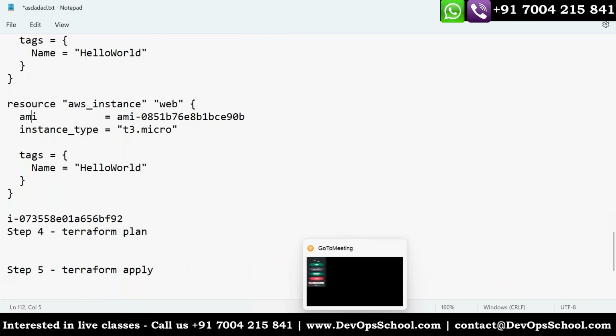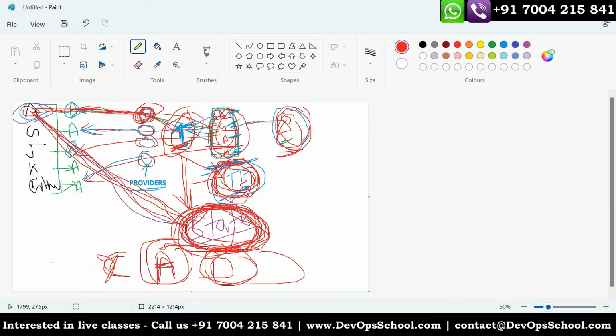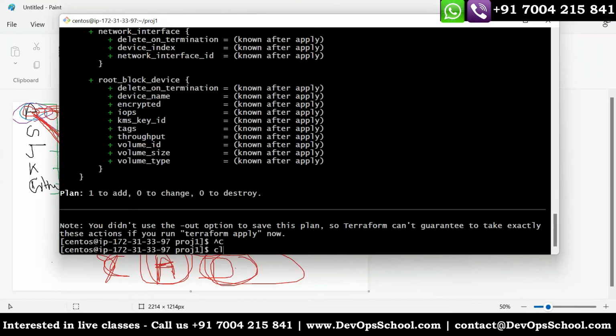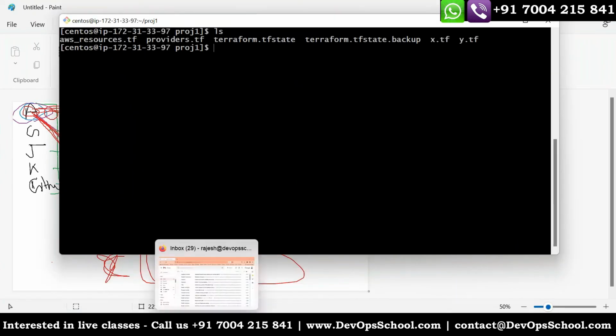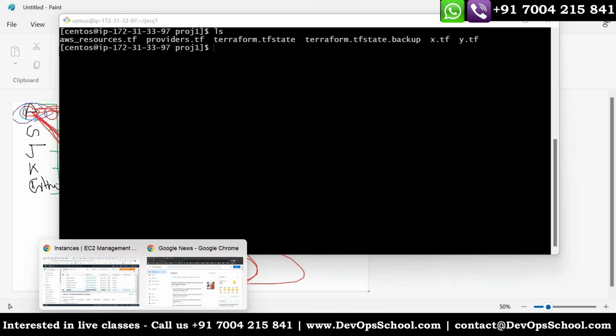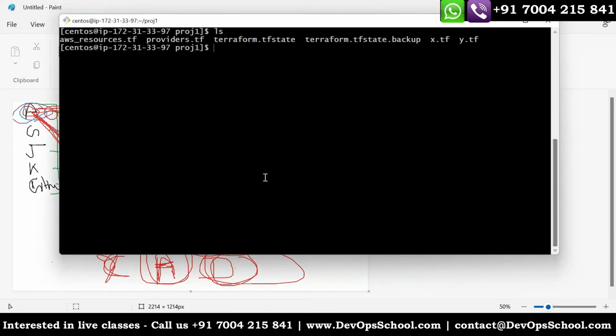So coming back to things, guys, do you remember I said, see here, you are the person, you write a code in the Terraform file, you send it to the Terraform, send to the provider, send to the AWS, perform that activity, and then output is stored in a state file. Do you remember that? All of you? Yes. So if you remember that, please remember this file also.